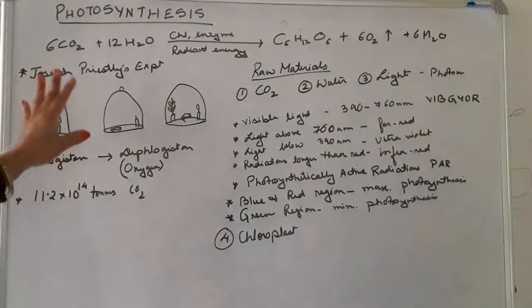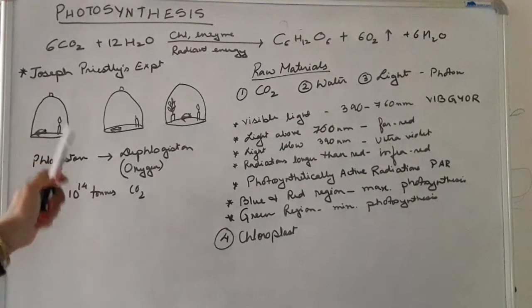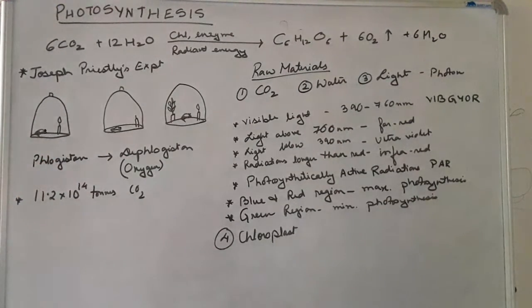So he first discovered oxygen. This experiment is important in regard to photosynthesis. The carbon dioxide produced through respiration by the mice and by burning of the candle produces a foul gas called phlogiston, which is purified if plants are available.